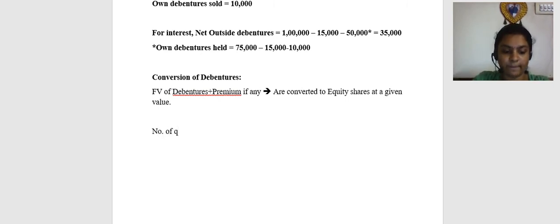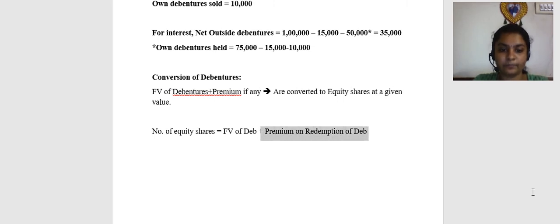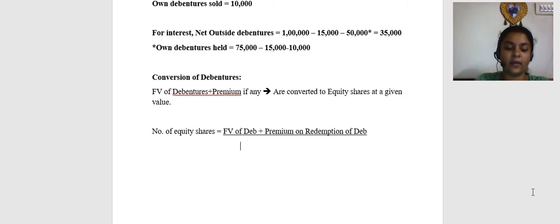So, how to find out the number of equity shares on conversion? Number of equity shares is equal to face value of debentures to be converted plus premium on debentures, if any, that is premium on redemption of debentures, the whole divided by value of equity share for conversion.